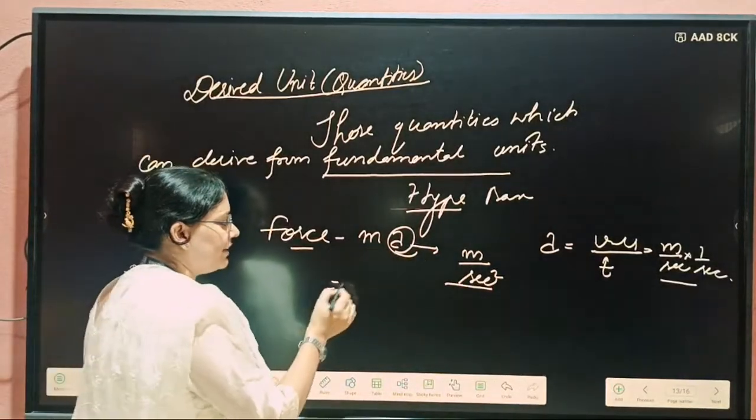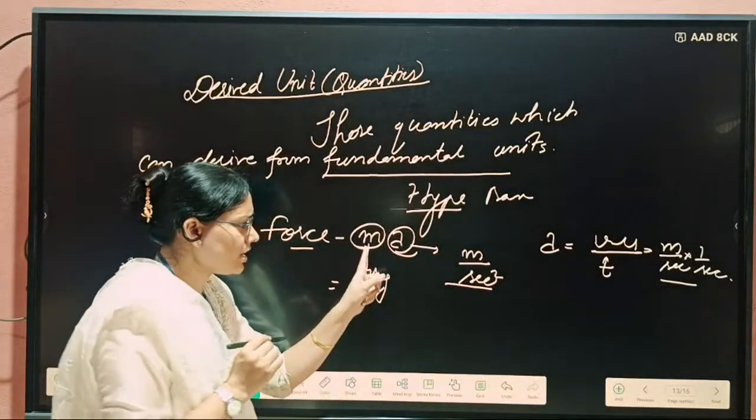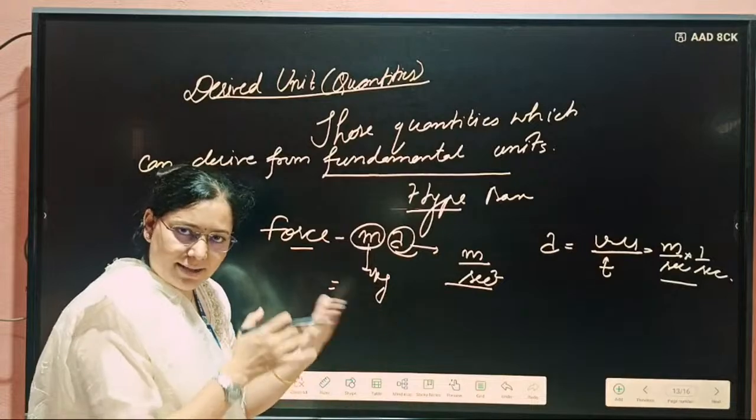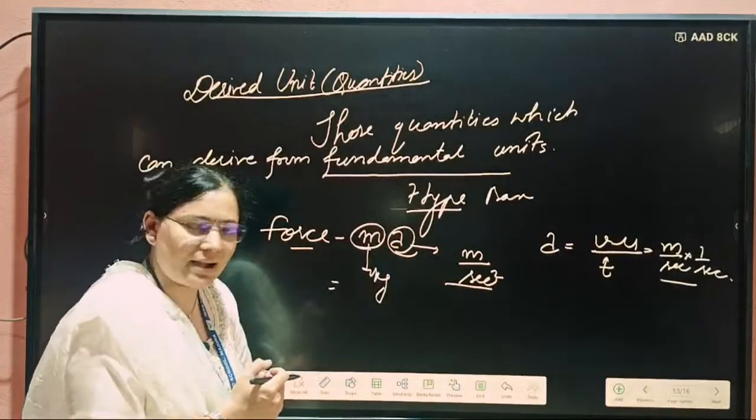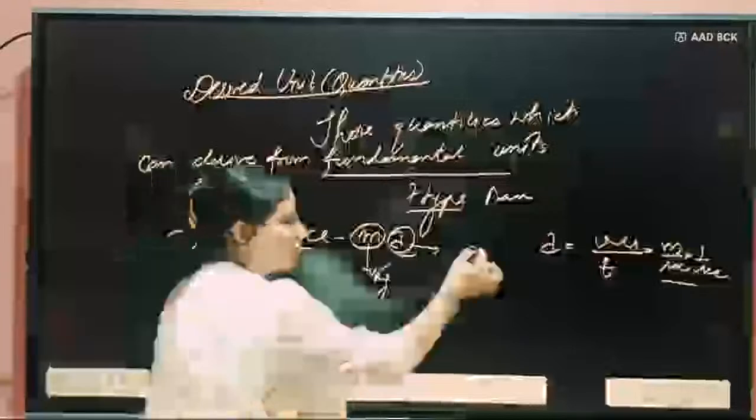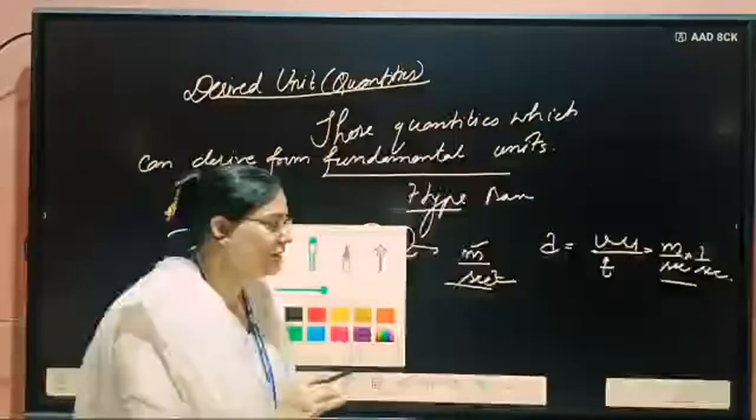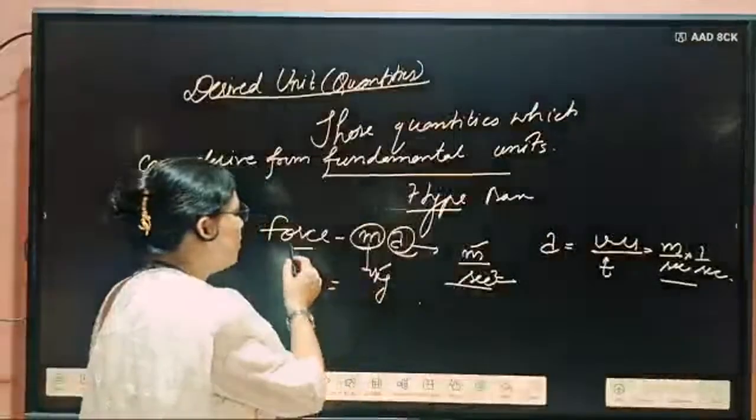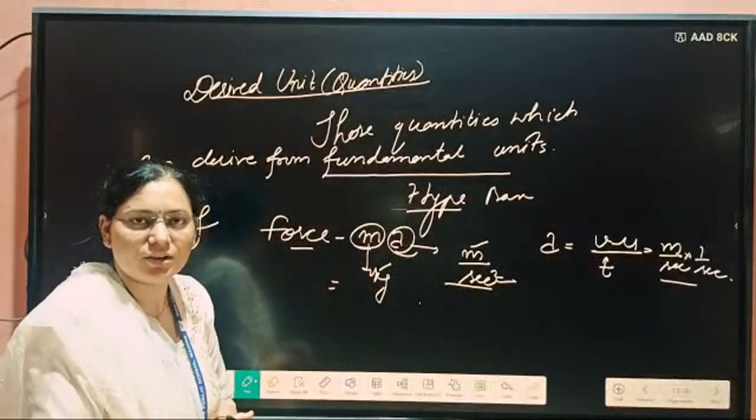So how can we write this one? The unit of mass is kg, and acceleration is meter per second square. These are also fundamental units, meaning mass, length and time. All three we have done already in this table. That means you can say force is a derived unit. This force we can derive from the fundamental units.